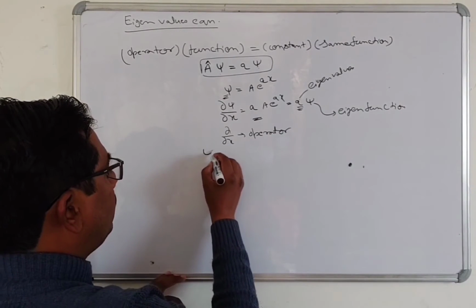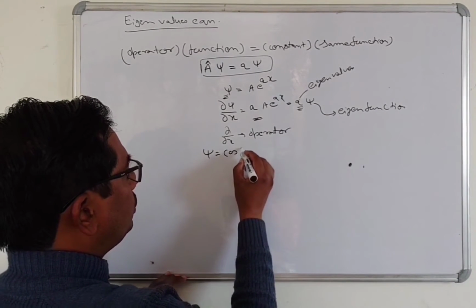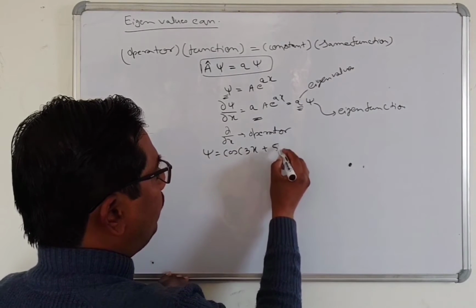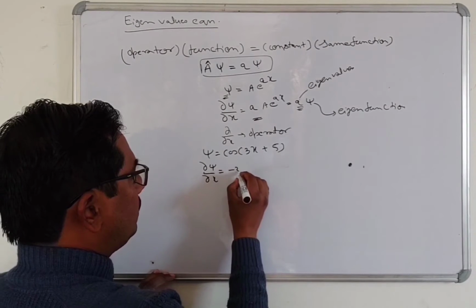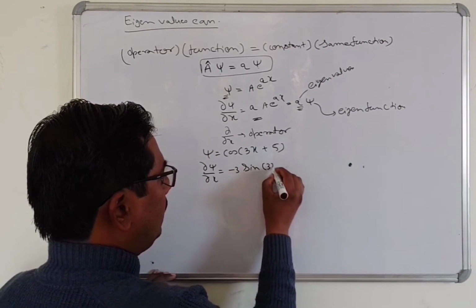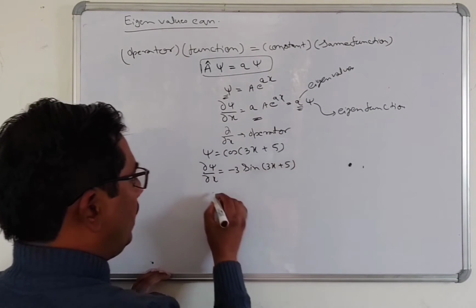Now another example: psi equals cos of 3x plus 5. The first derivative with position, d psi by dx, is minus 3 sin of 3x plus 5.